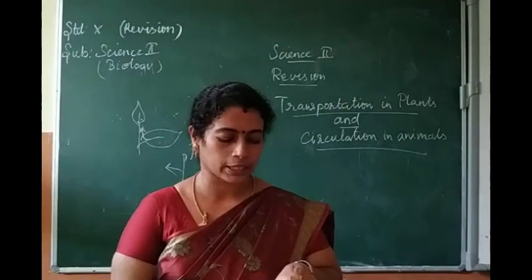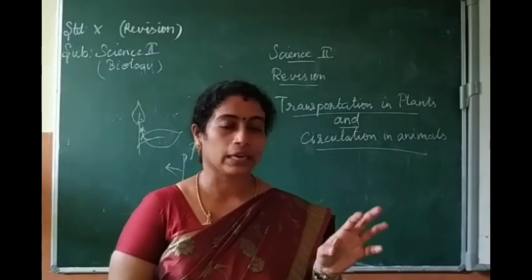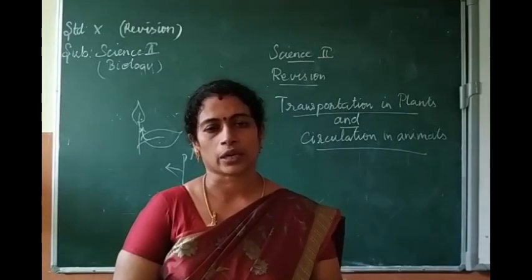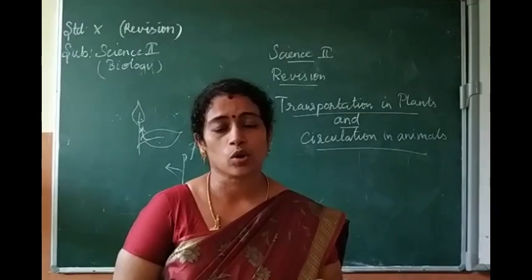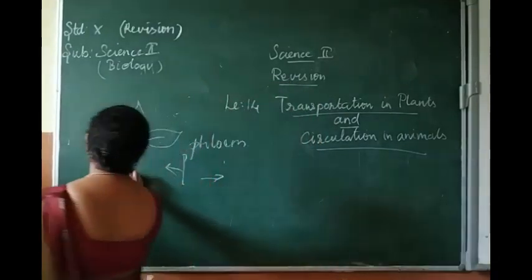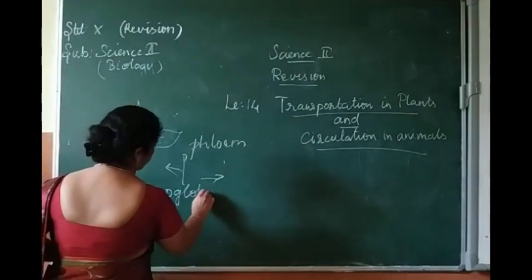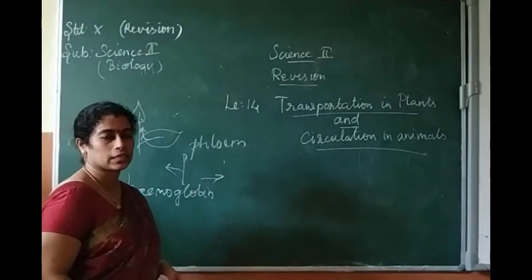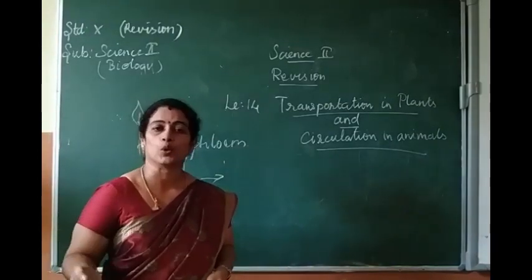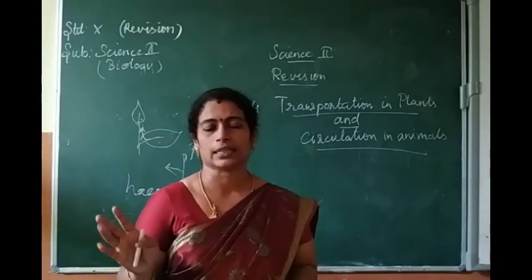Mature mammalian RBC do not have cell organelles or nucleus because the space is taken up by the hemoglobin pigment, a respiratory pigment called hemoglobin. Hemoglobin, the respiratory pigment present in the red blood cells, takes away the space for the nucleus and cell organelles. So there are no cell organelles present in the RBC.